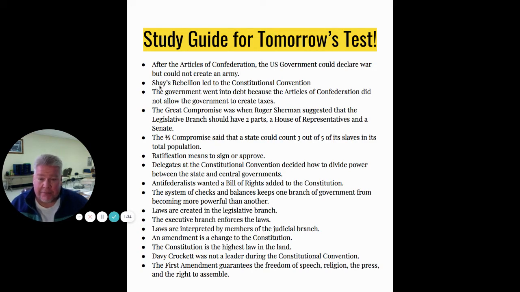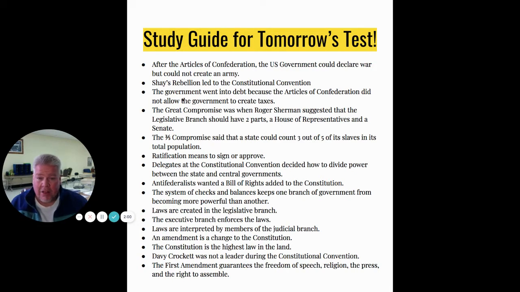The second, Shays' Rebellion. Remember when those farmers who had fought in the Revolutionary War came back and couldn't pay their debts, their land was being taken away, and so they rebelled and tried to get the guns from the arsenal. Well, when that happened, the government realized it was too weak, and so that led to the Constitutional Convention deciding that they needed to make a stronger government.